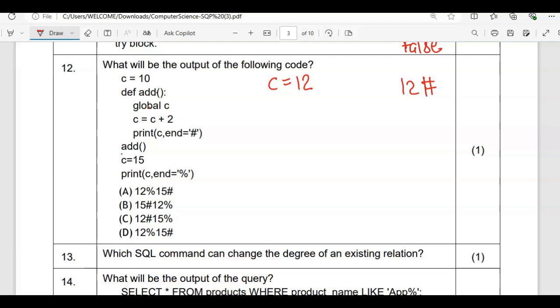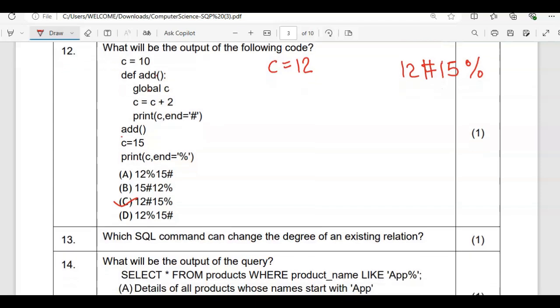Now you can see globally we are changing the value of c as 15, and then here again we are printing the value of c. So c value is 15. Now we are in the same line, 15, and it will end with modulus. Okay, so this is the final output of the given snippet. So the correct one is option C. Okay, the correct one is option C.